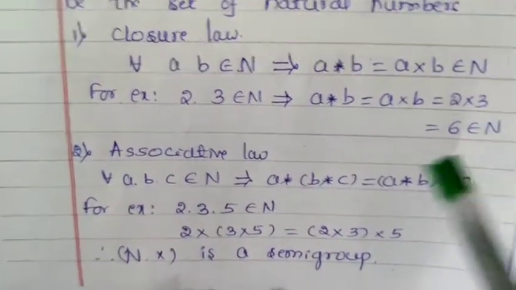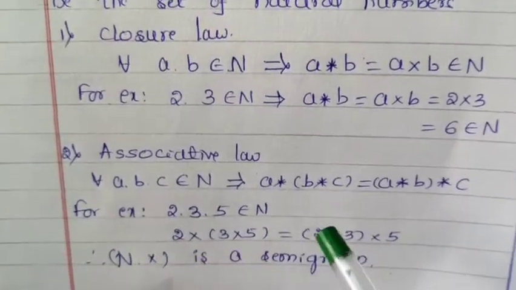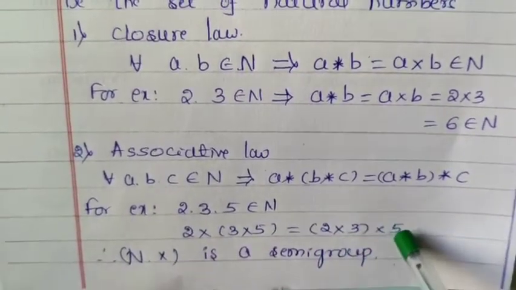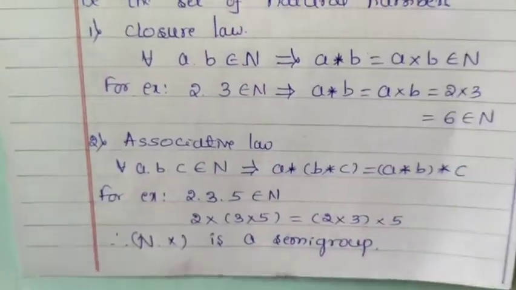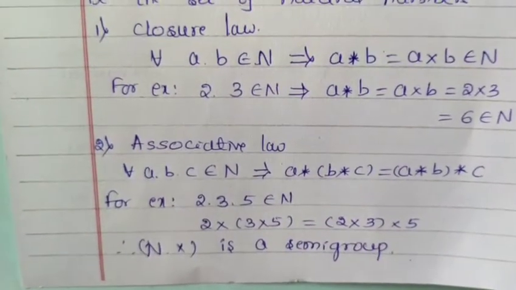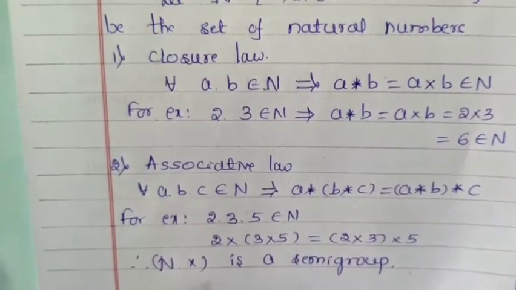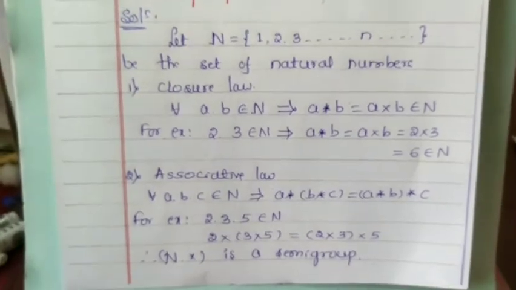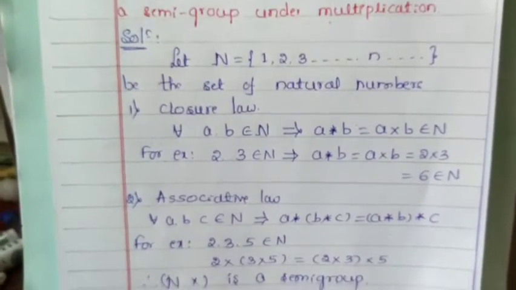On the LHS, the bracket multiplication is 15, and into 2 is 30. Here, 2 into 3 is 6, and 6 into 5 is 30. Both sides are equal. Therefore, the associative law is also satisfied with respect to multiplication. Therefore, N with multiplication is a semi-group. The example is that the set of natural numbers is a semi-group under multiplication.